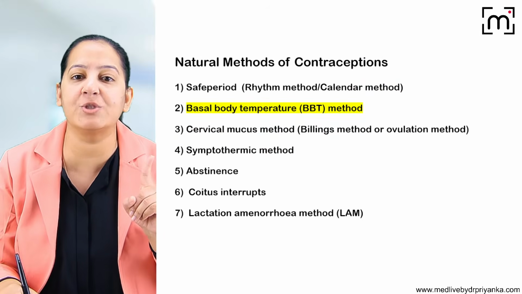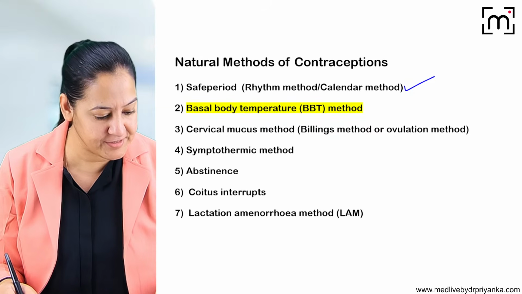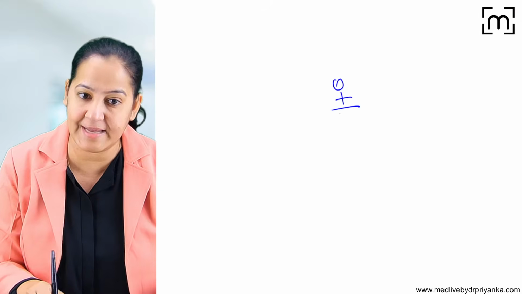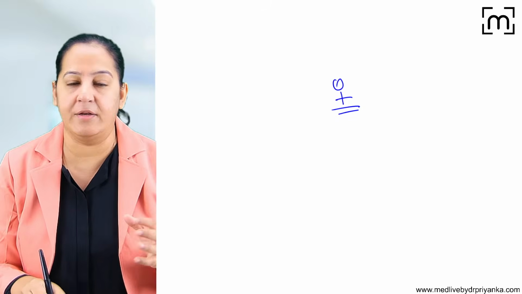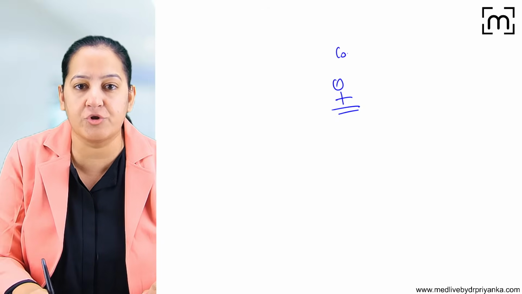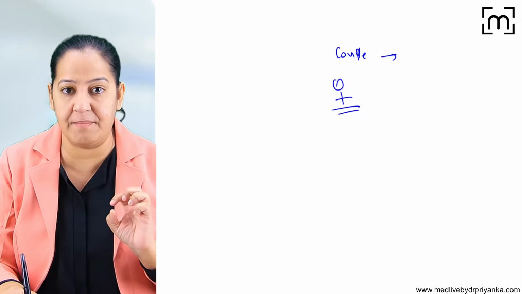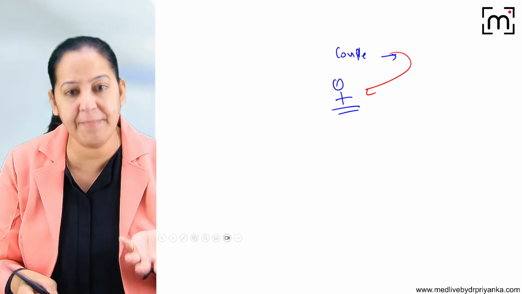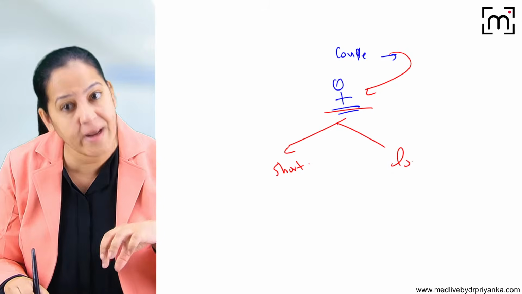So we have seen the first one, that is the calendar method. How many of you got it? Give me a thumbs up if you got it. How do you understand the short or long cycle? The longest cycle and shortest cycle only the female can tell. Every female has menstruation every month. Now just suppose a couple is coming to you. You are a doctor, and the couple is coming to you for contraceptive advice and they want the natural method. They want the calendar method. So ask the female partner, till now you have had many menstrual cycles, so what is your shortest cycle till date? And what is your longest cycle till date?